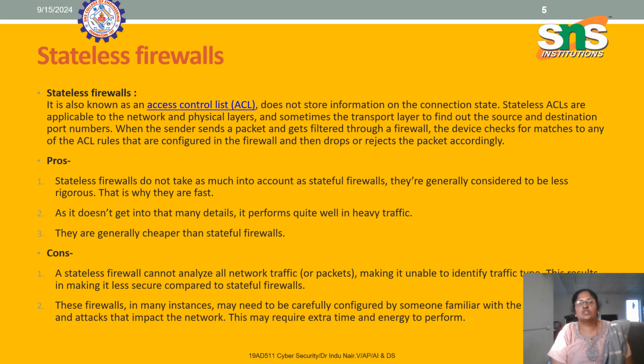Now we move on to the stateless firewall. The stateless firewall, also known as an access control list or ACL, does not store information on the connection state. Stateless ACLs are applicable to the network and physical layer and sometimes the transport layer to find out the source and destination port numbers. When the sender sends a packet and it gets filtered through a firewall, the device checks for matches to any of the ACL rules that are configured in the firewall and then drops or rejects the packet accordingly.